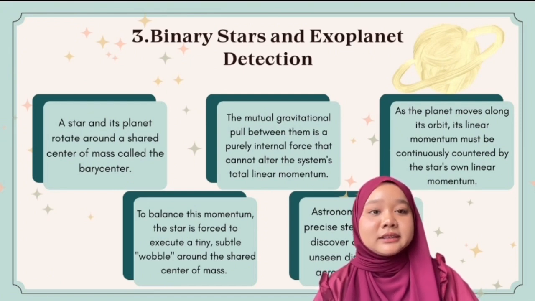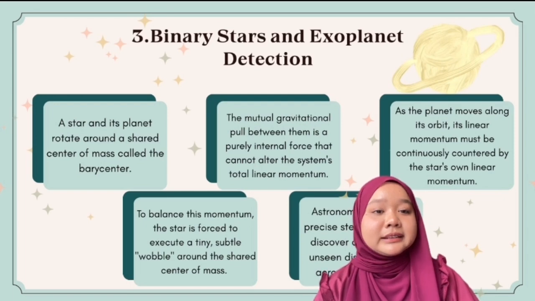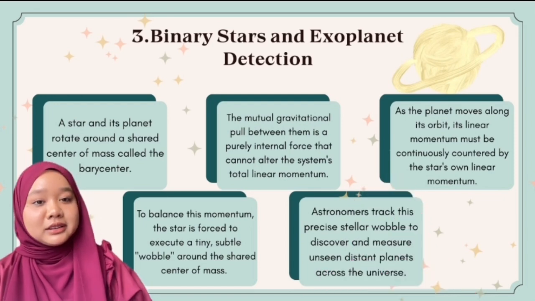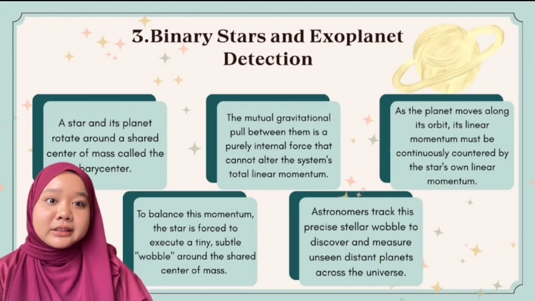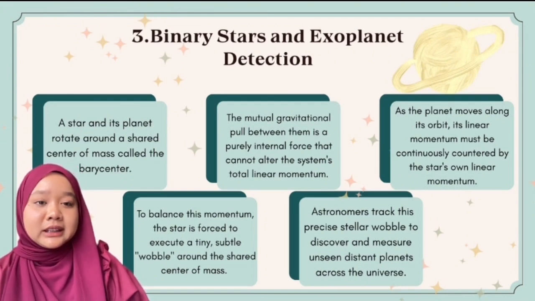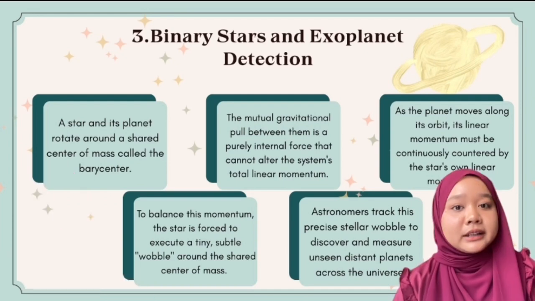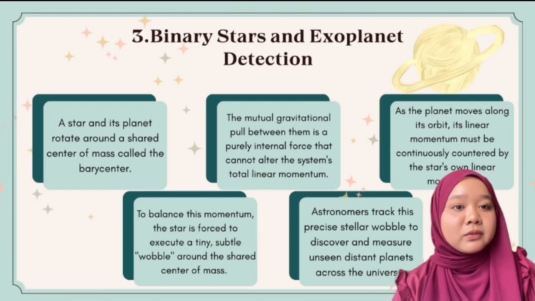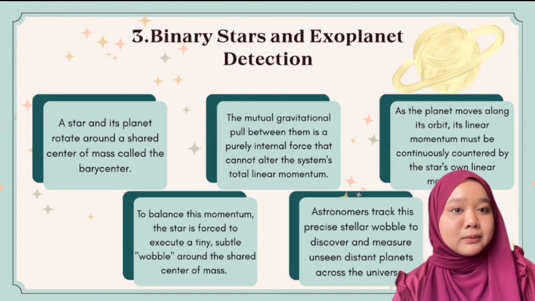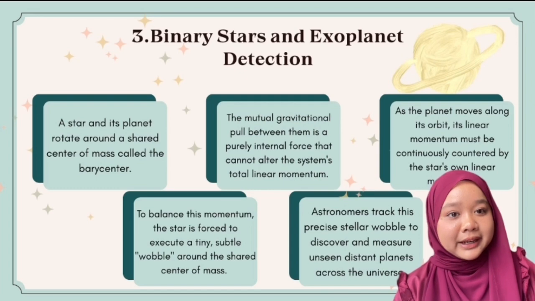As the planet moves along its orbit, its momentum is balanced by the star's momentum. This causes the star to move in a very small orbit, creating a tiny motion called stellar wobble. Although this wobble is extremely small, astronomers can measure it using highly sensitive telescopes. By observing this motion, scientists can detect planets that cannot be seen directly. Therefore, the concept of center of mass and conservation of linear momentum plays a crucial role in discovering and studying exoplanets.